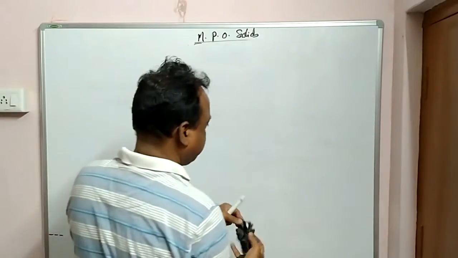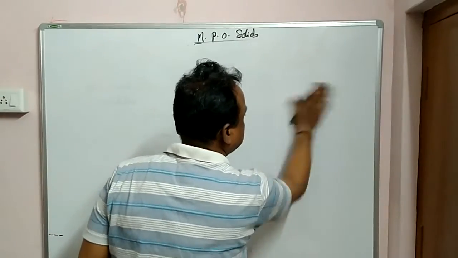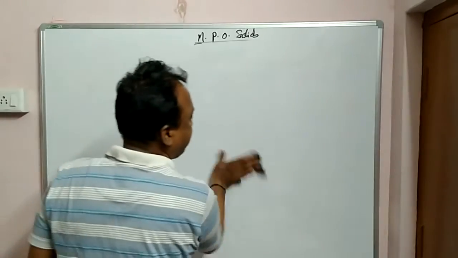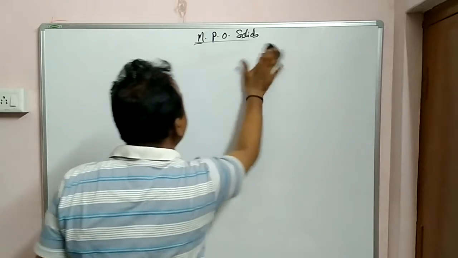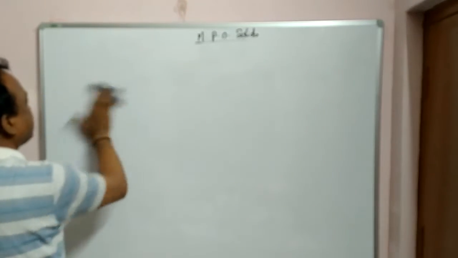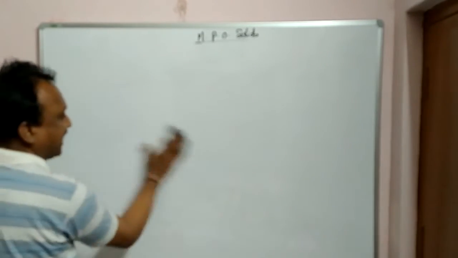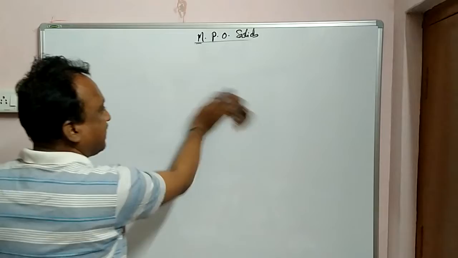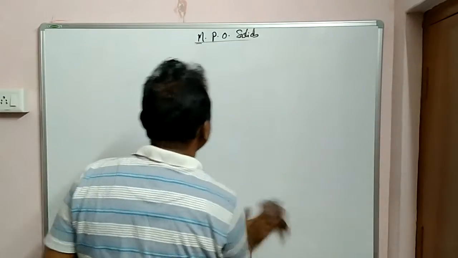Very important: behavior of the wire under gradual increase of load. Very important question in the IPE.